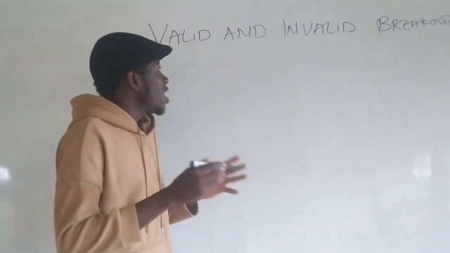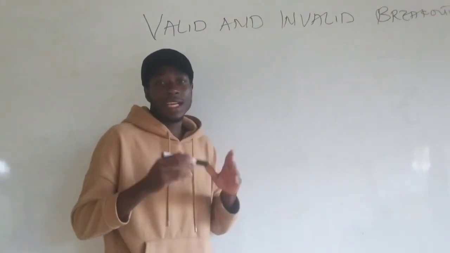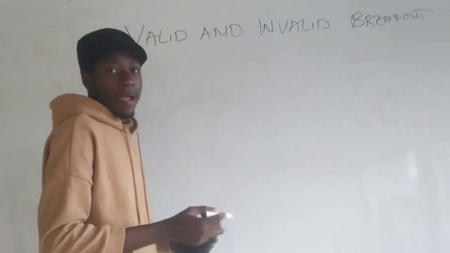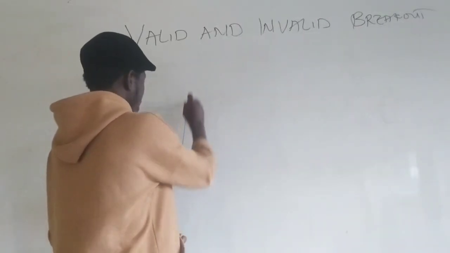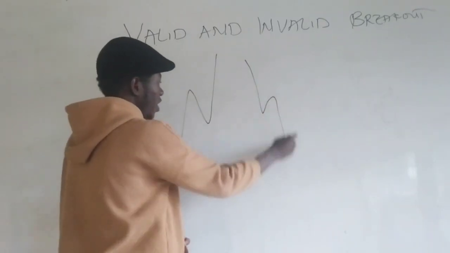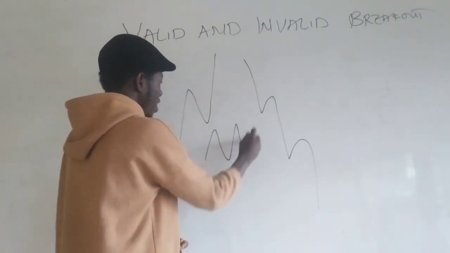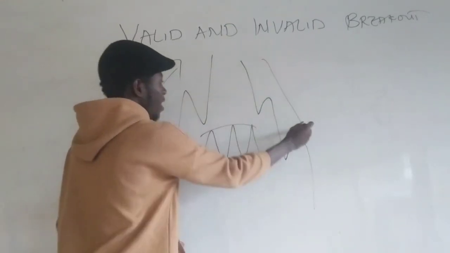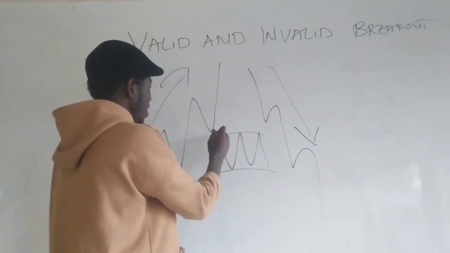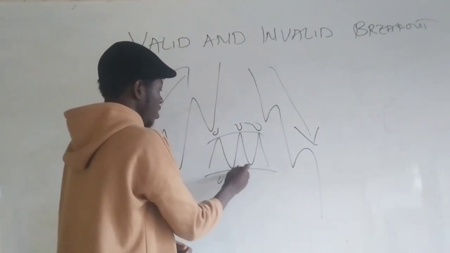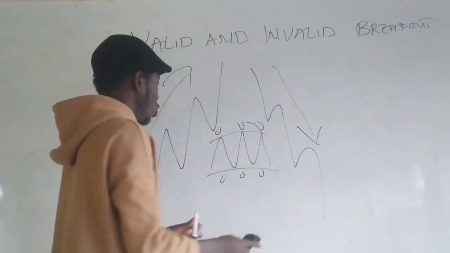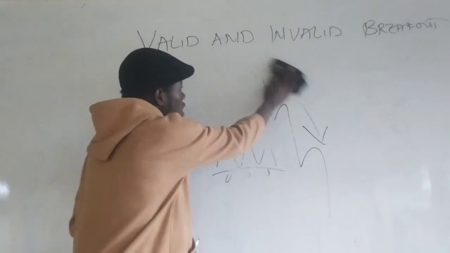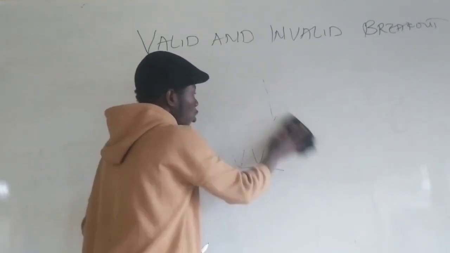So now let's look at some diagrams that identify a breakout. For this, I'll be using an illustration of the types of market we have. We all know we have an uptrending market, a downtrending market, and a sideways market, right? This market is being controlled by buyers, this market is being controlled by sellers, and this is an equilibrium market where neither buyers nor sellers are in control. Now let's look at how we can identify breakout scenarios using this structure, right?